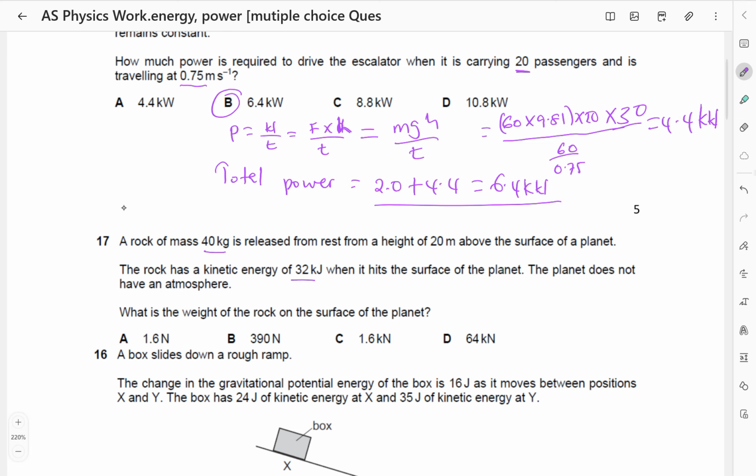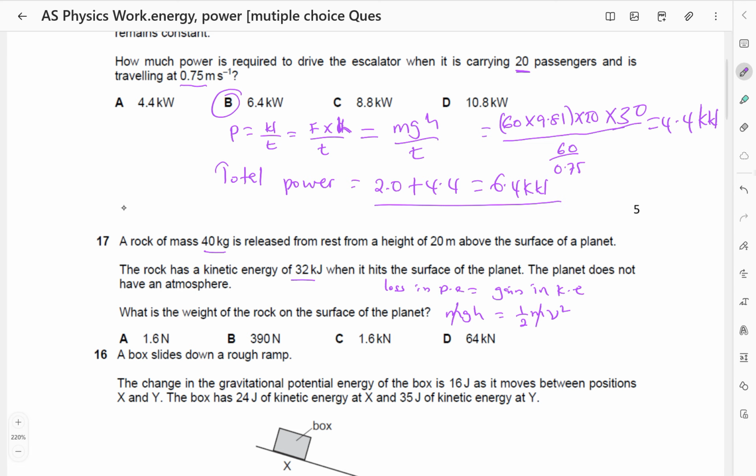So here we just use conservation of energy. The loss in gravitational potential energy should be equal to the gain in kinetic energy. The loss in gravitational potential energy is mgh. The gain in kinetic energy will be half mv squared because it starts from rest; initial kinetic energy was 0.